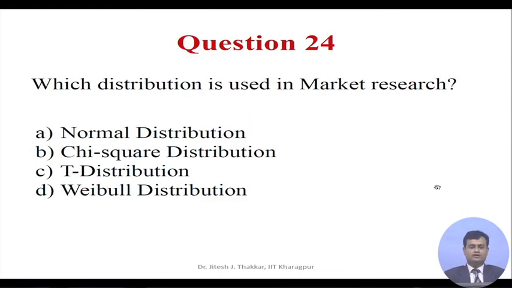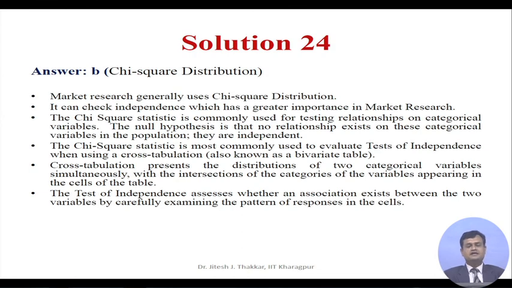Question 24. Which distribution is used in market research? Normal distribution, chi-square distribution, t distribution, or Weibull distribution? The correct answer is B, which is chi-square distribution. You can see the logic.